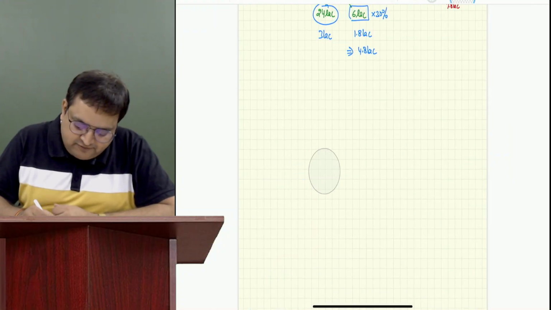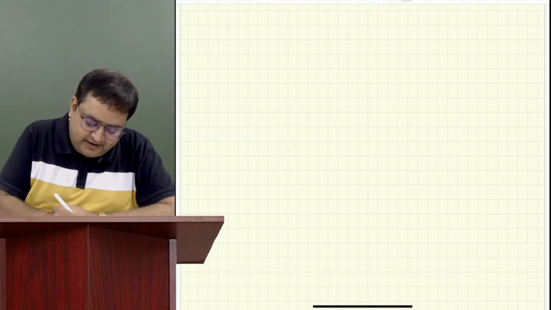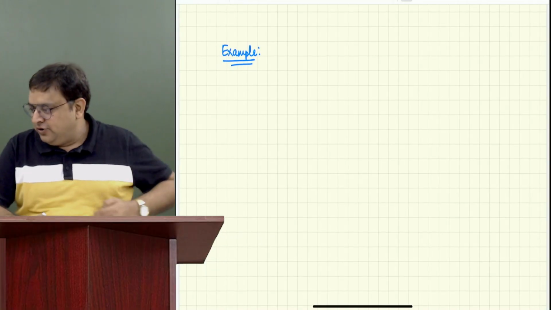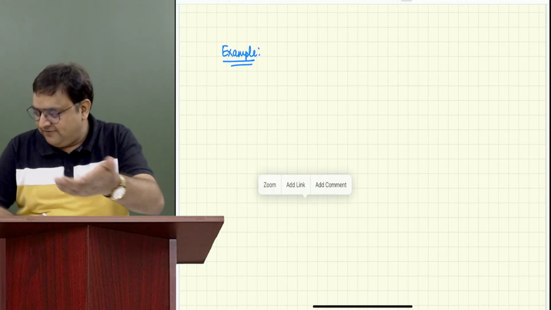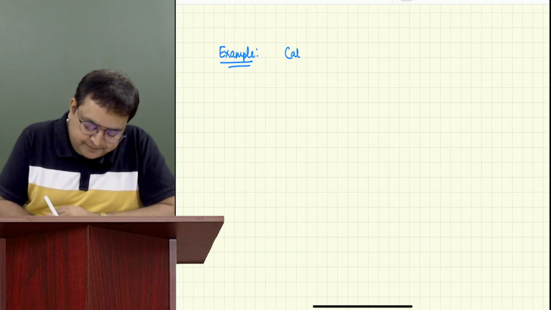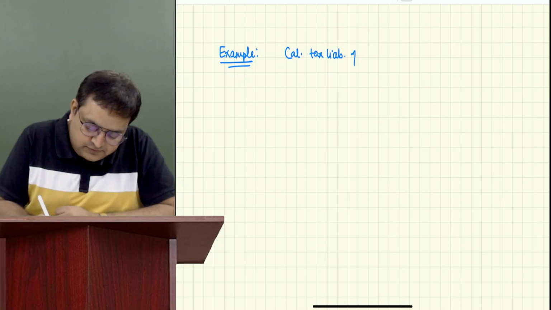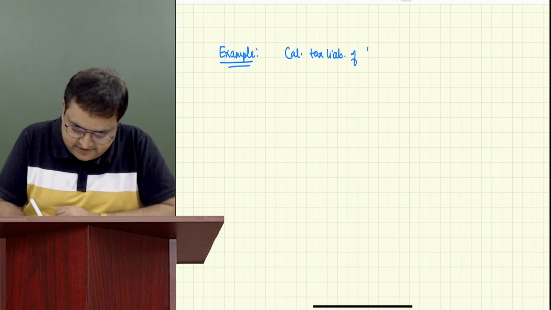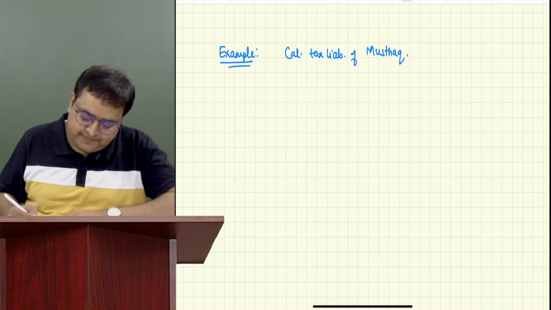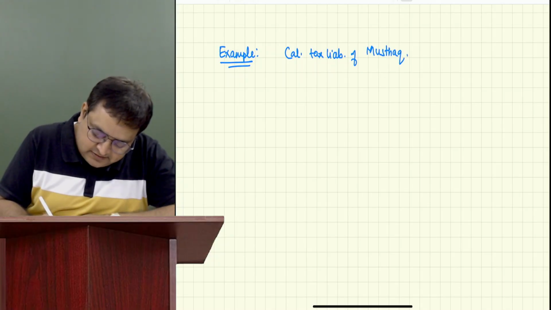Now I'm giving you a question which you have to do for me. It's very nice if you can come up on your camera so that I can explain more. Good, Purvi, you came. And guys, give company to Purvi. Calculate tax liability of Mushtaq. He has house property income of 7 lakh.